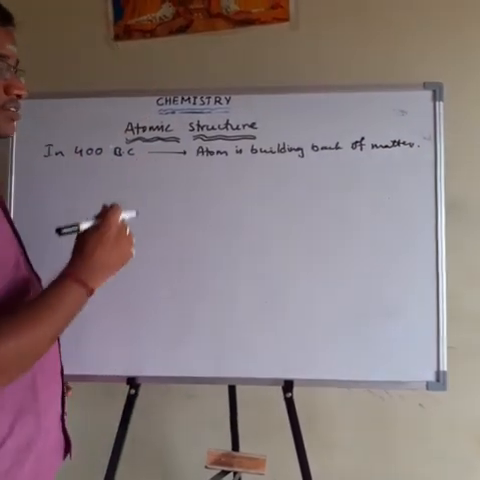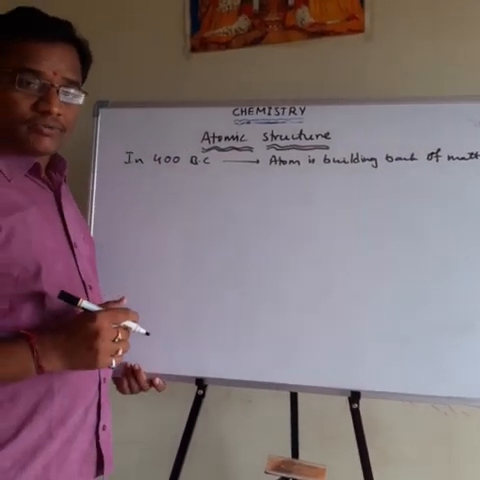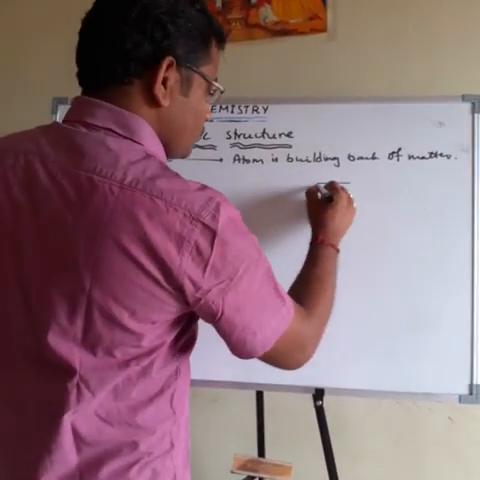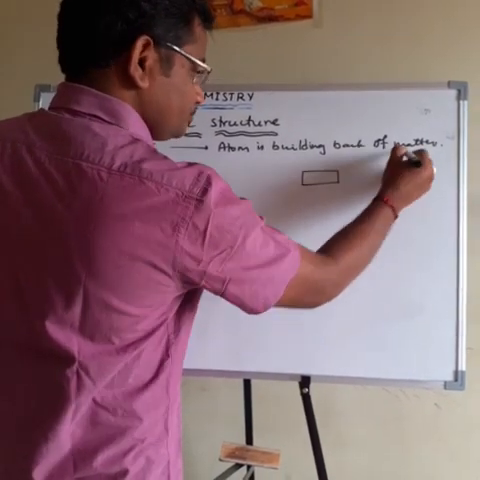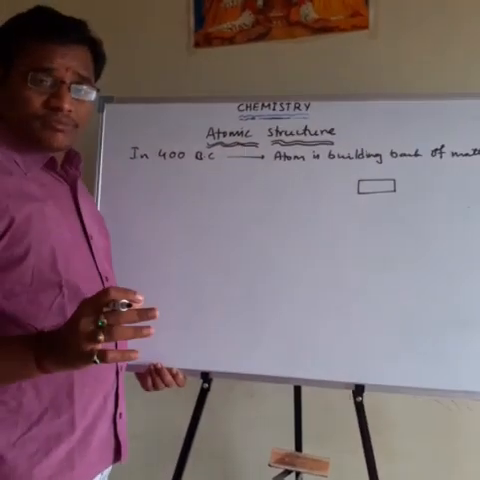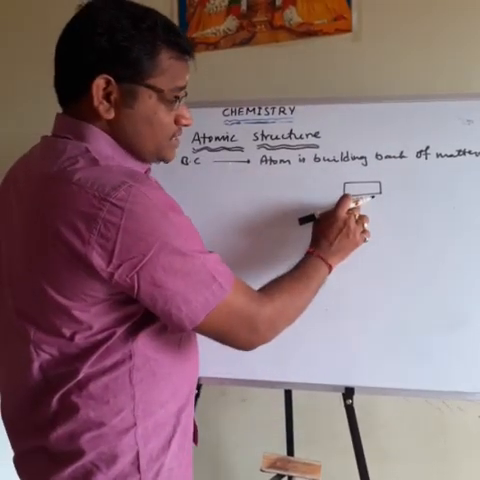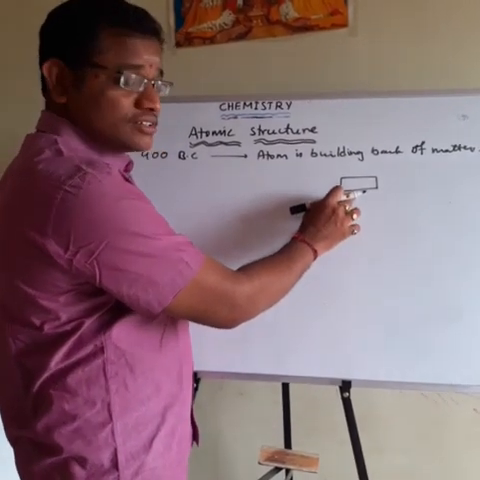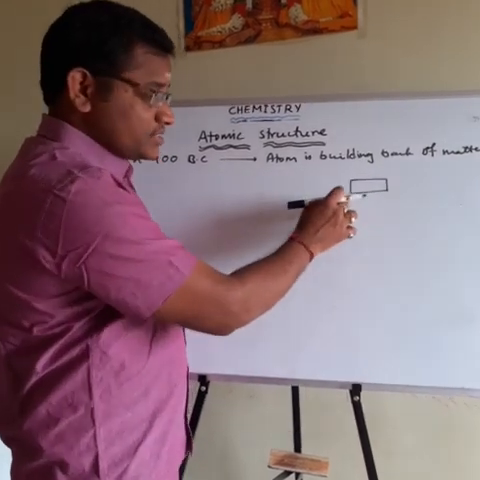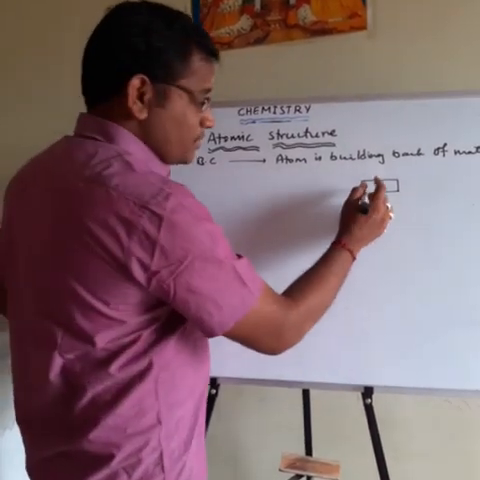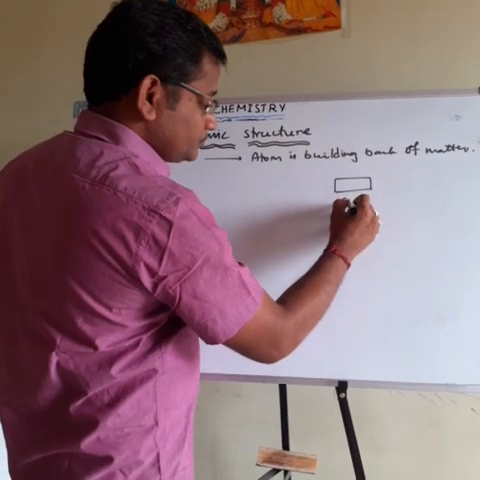In what way did they say atom is a building block of matter? For example, matter is anything which has mass and occupies space. So this is matter, because this thing has some mass and occupies space. That's why it is called matter. For example, it is a brick.